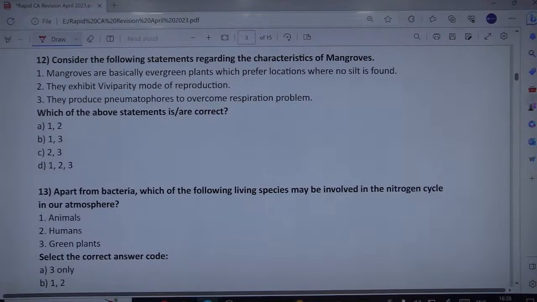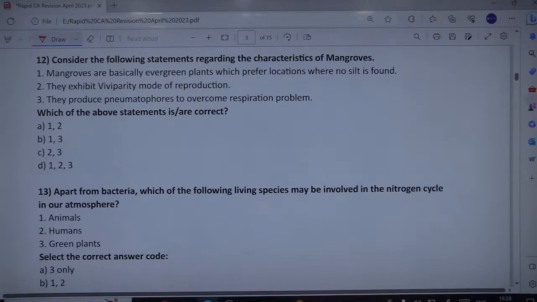First, mangroves are basically evergreen plants which prefer locations where no silt is found. They exhibit viviparity mode of reproduction. They produce pneumatophores to overcome respiration problems.